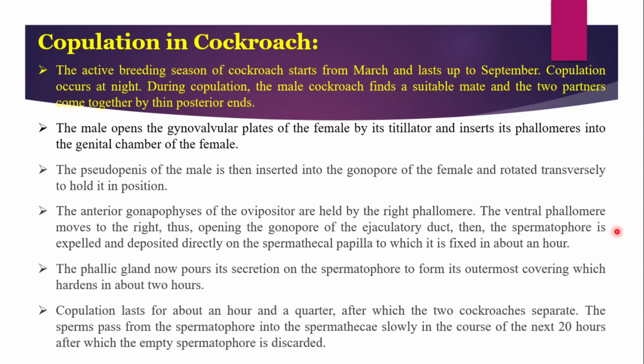Then the spermatophore is expelled and deposited directly on the spermathecal papilla, to which it is fixed in about an hour. The phallic gland now pours its secretion on the spermatophore to form its outermost covering, which hardens in about 2 hours. Copulation lasts for about an hour and a quarter, after which the two cockroaches separate. The sperms pass from the spermatophore into the spermatheca slowly in the course of the next 20 hours, after which the empty spermatophore is discarded.